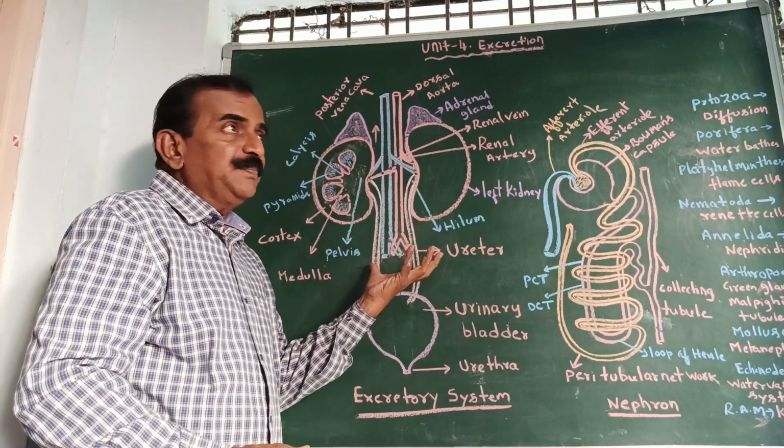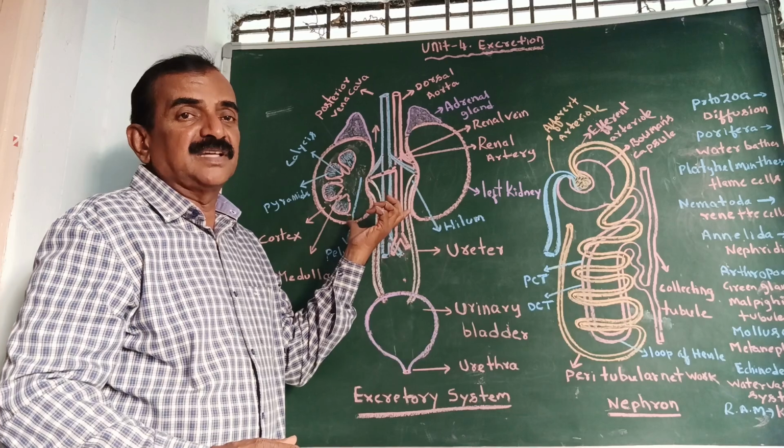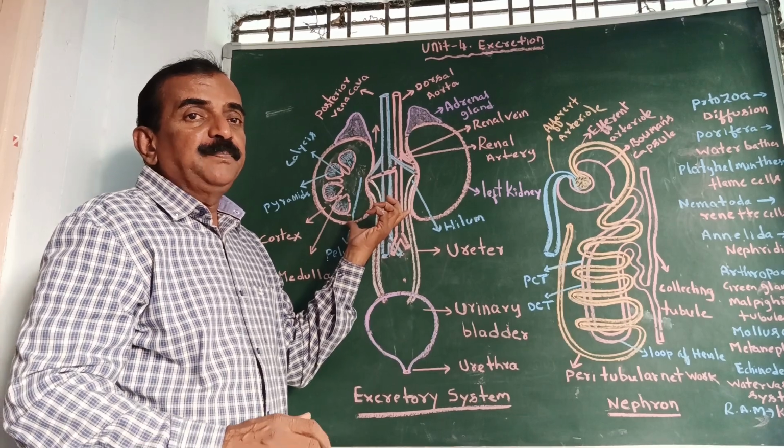In human beings, a pair of kidneys is present.